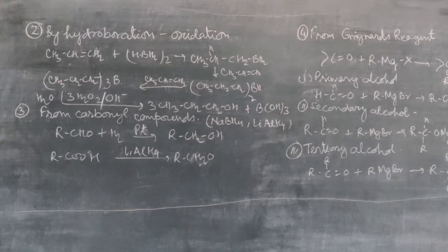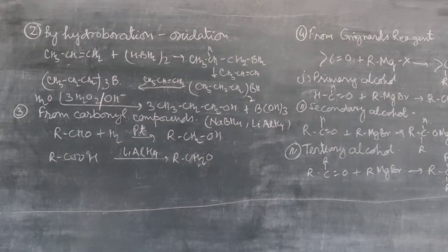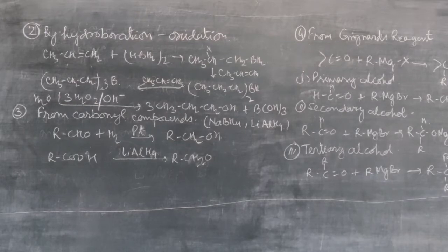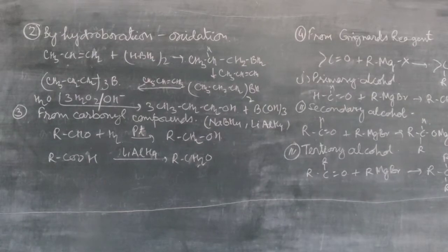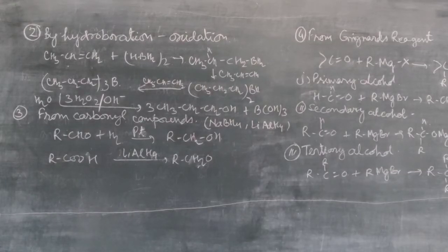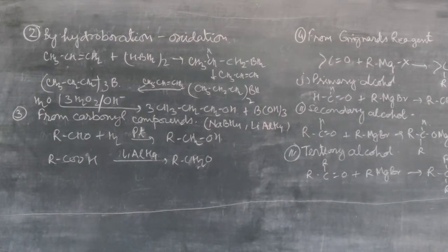The addition of borane to the double bond takes place in such a manner that the boron atom gets attached to the sp2 carbon carrying the greater number of hydrogen atoms, that is according to anti-Markovnikov's rule. The alcohol so formed looks as if it has been formed by the addition of water to the alkene in a way opposite to Markovnikov's rule. So in this reaction, alcohol is obtained in excellent yield, that is a good method for the preparation of alcohol.